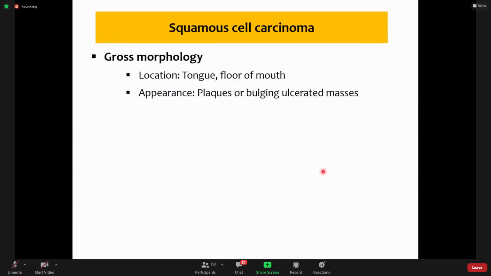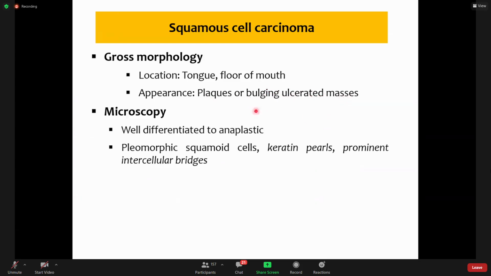Now gross morphology: they can be anywhere in the oral mucosa, lips, ventral surface of the tongue, floor of the mouth. Appearance: they appear as either white plaques or bulging masses, and these masses can then ulcerate. Now microscopically, they range from well differentiated to anaplastic.